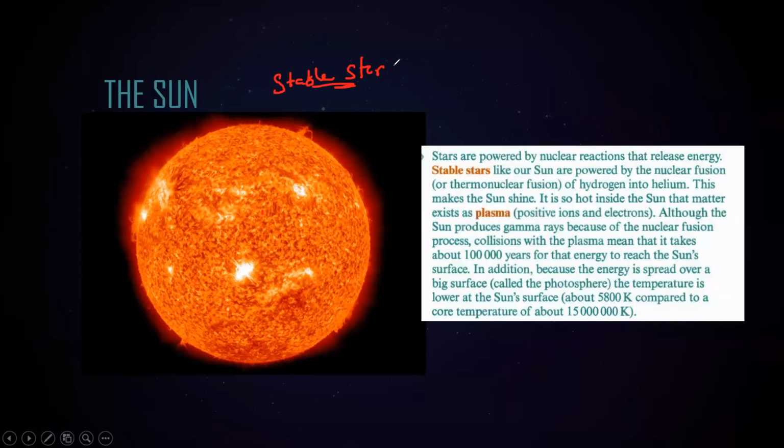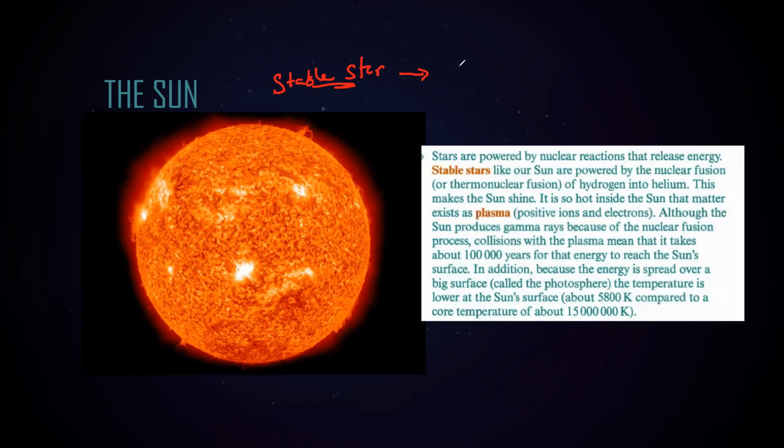A star is said to be a stable star when it does not change its size, because some of the stars might collapse, meaning the size will decrease, and some of the stars' size might increase, they become giants. If the star collapses, it will be a dwarf, but if its size increases, it becomes a giant. But if the size does not change, that is known as a stable star.